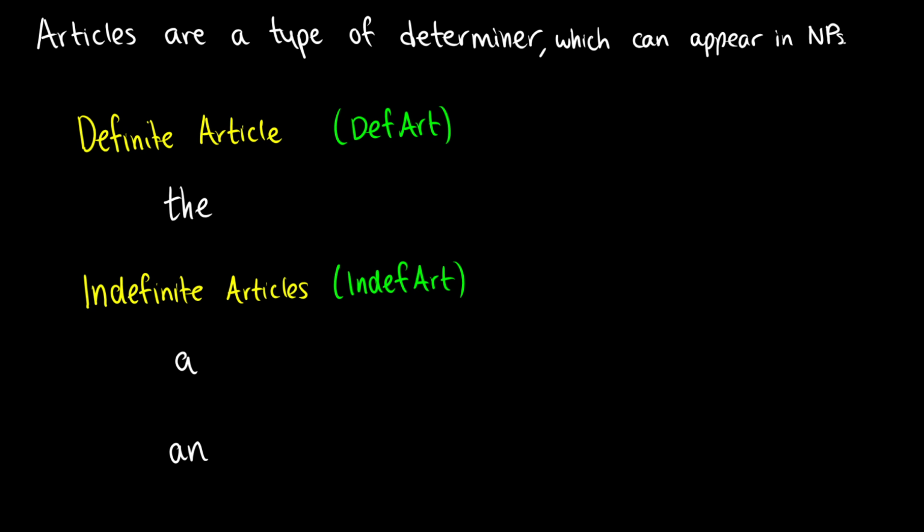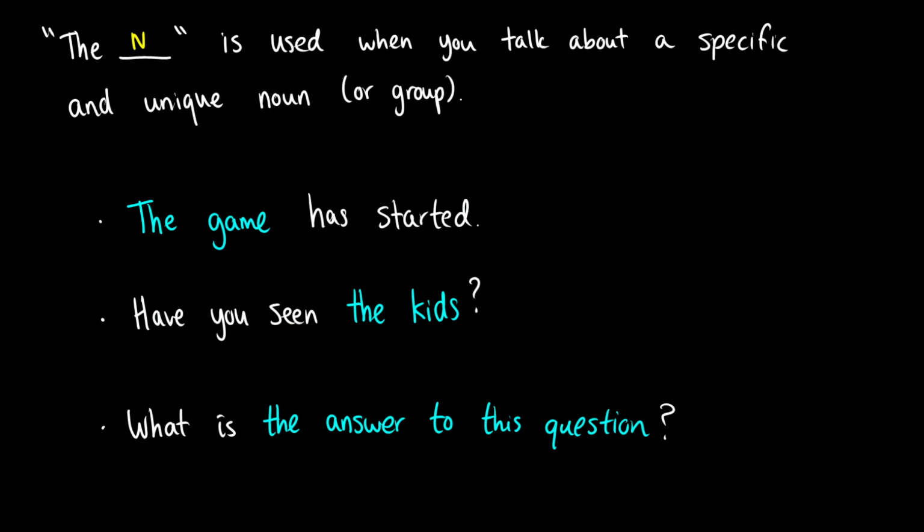The definite article, which I will label as def art, is the. There's only one definite article in English, the. And then we have two indefinite articles, which I label as indef art, and that is a and an. These mean exactly the same thing. It's just that you use the one or the other depending on whether the next word starts with a vowel sound or not. So, let's talk about what these are first.